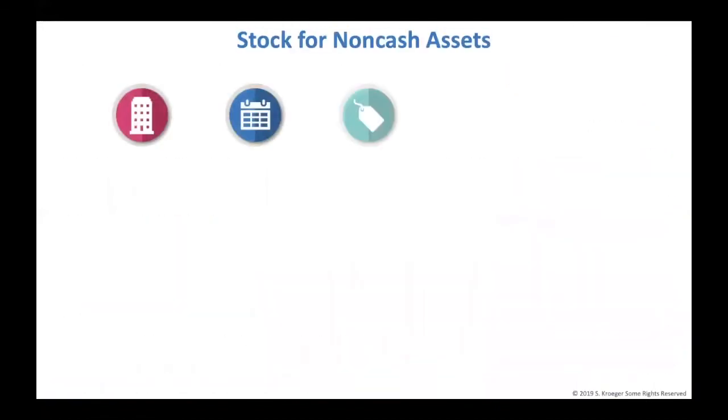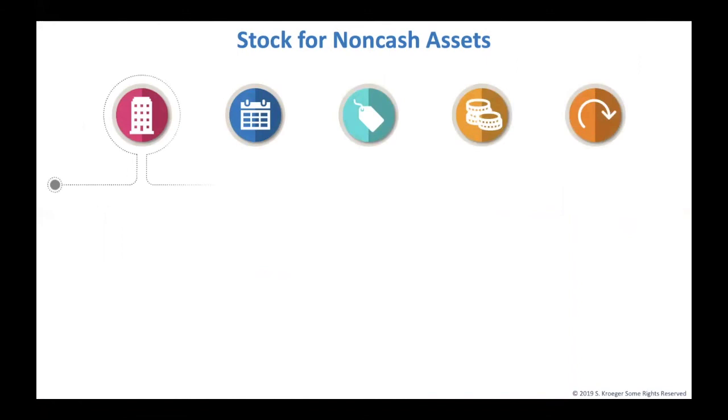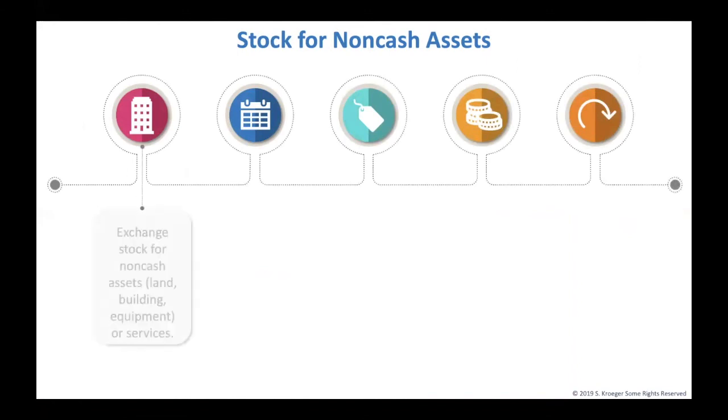The last point for this topic is issuing stock for assets other than cash or for services. This is pretty common for private companies and for startups. For example, a lot of technology companies will issue shares of stock in lieu of payments to their coders. If the company is not public yet, they can't sell shares on the open market, and they might not have enough cash on hand to pay their employees. So they give them shares of stock instead.